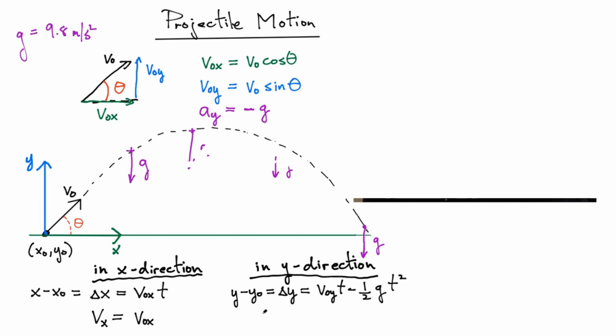The last thing I need to do now is tell you what the vertical component of the velocity is as a function of time. That's going to be equal to my initial component of the velocity, which is v0 sine theta that I have up above. And now there's also a term that describes the acceleration, and that will be minus the acceleration times time. So there you have it. We have equations that give us the displacements in both the x and the y direction, and we also have equations that give us the velocity in the x and the y direction.